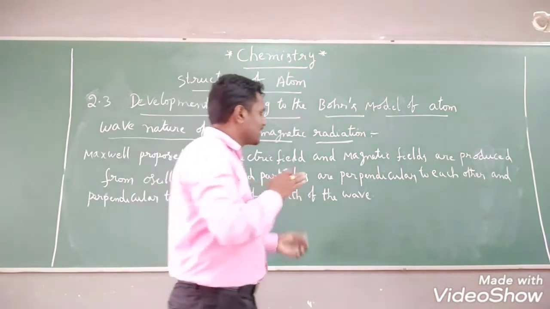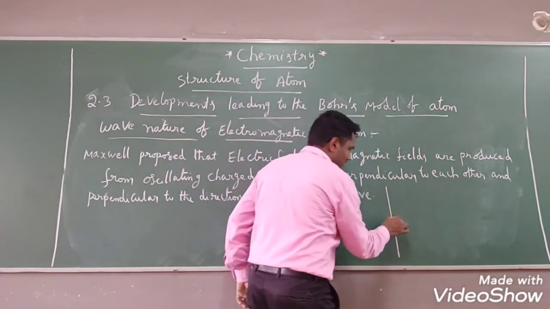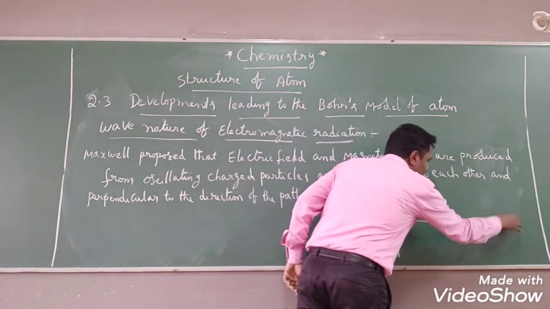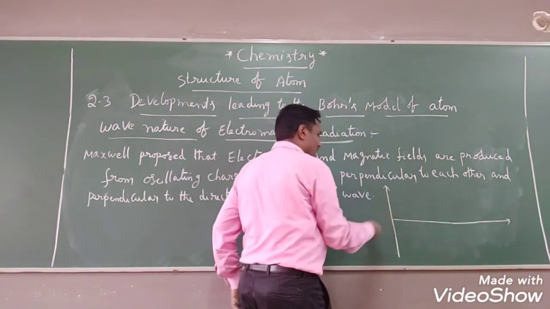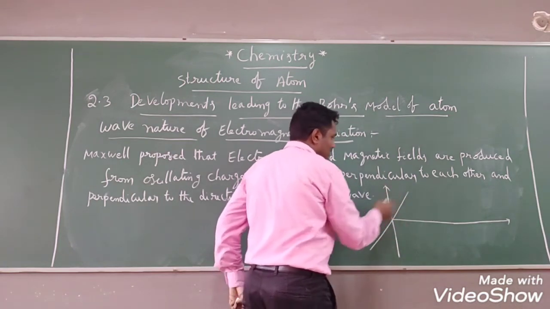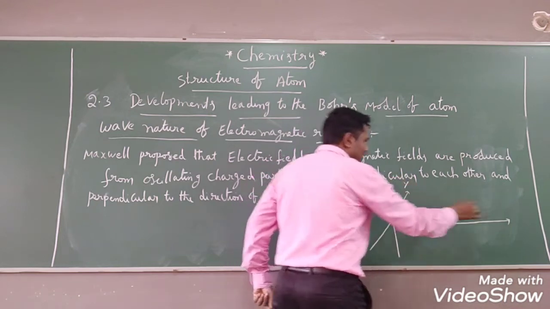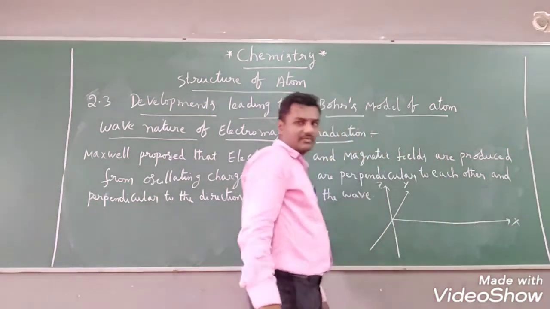How they will be perpendicular to each other, we will discuss now, students. Suppose I am taking three axes here. This is the x axis, this is y or z. You can indicate whichever axis you like. Suppose I have considered this is y, this is z, and this is the x axis, right?